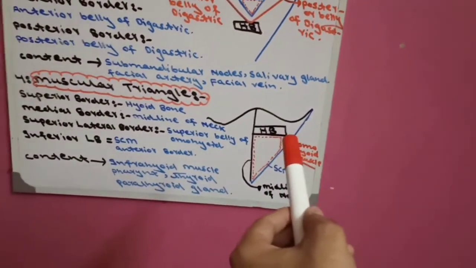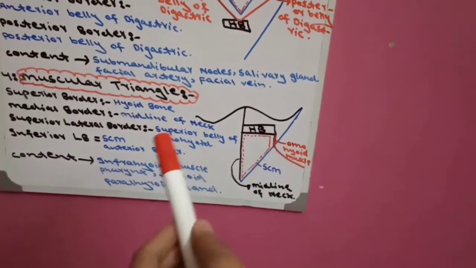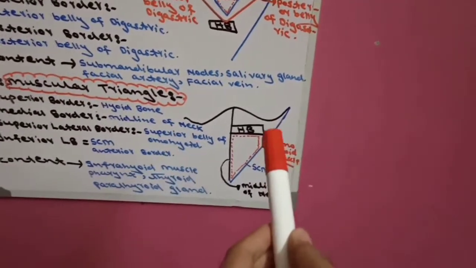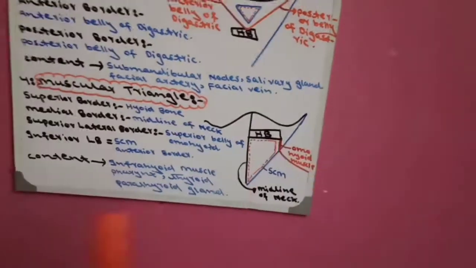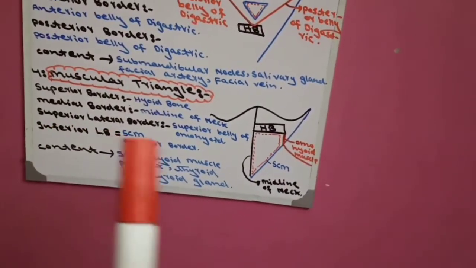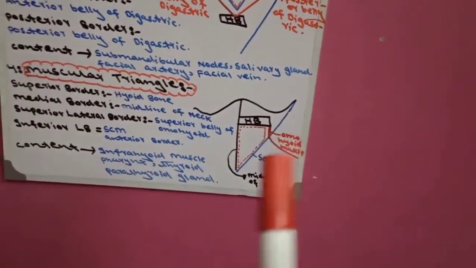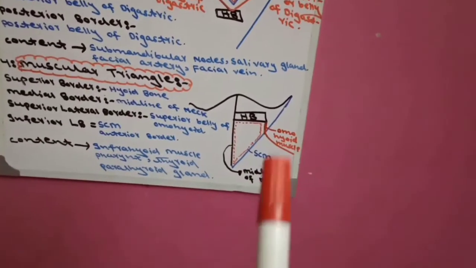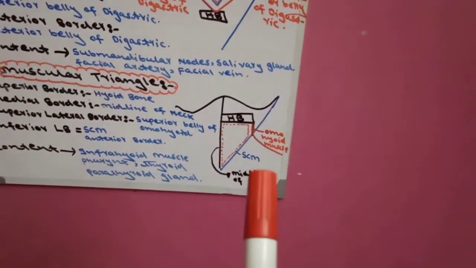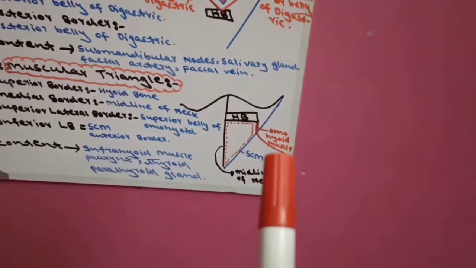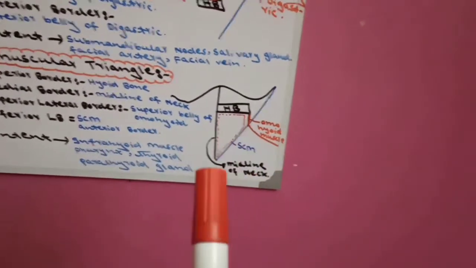The lateral border superiorly is formed by superior belly of omohyoid. This red is superior belly of omohyoid. This is inferior belly of omohyoid. Now superior lateral is formed by superior belly of omohyoid and inferior lateral border is formed by anterior border of sternocleidomastoid or inferior portion of sternocleidomastoid.